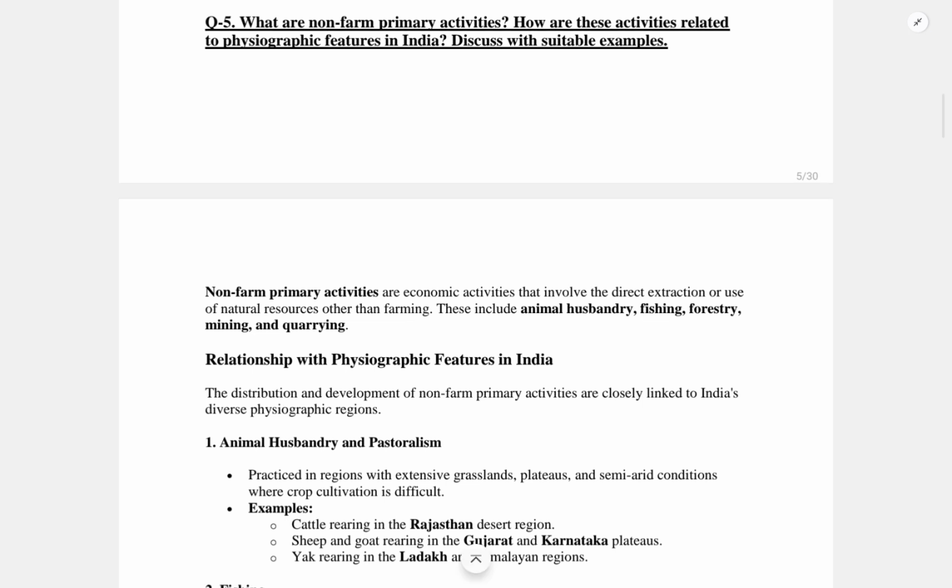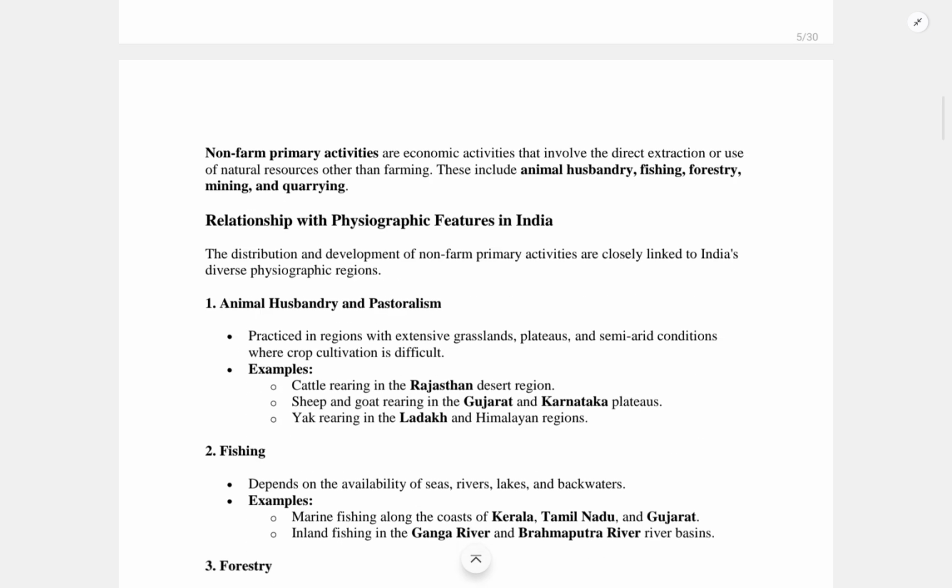We have to write about the challenges and about the physiographic features also, which are affecting our non-farm primary activities. So basically, as we start, non-farm primary activities refer to resource-based occupations other than farming, such as fishing, mining, forestry and animal rearing.